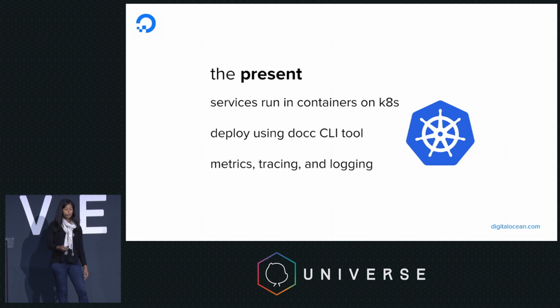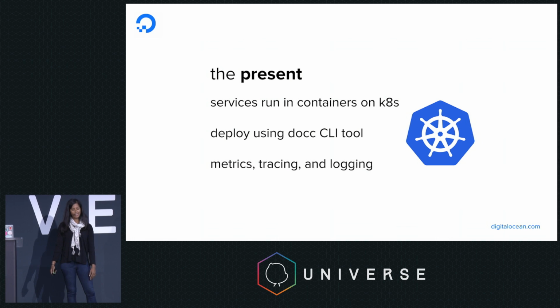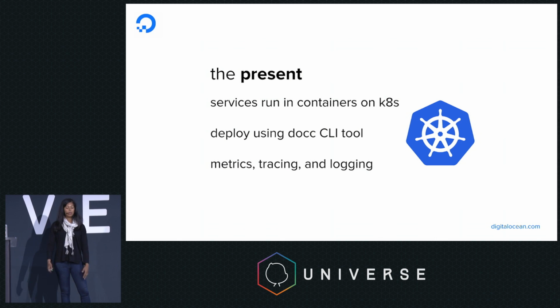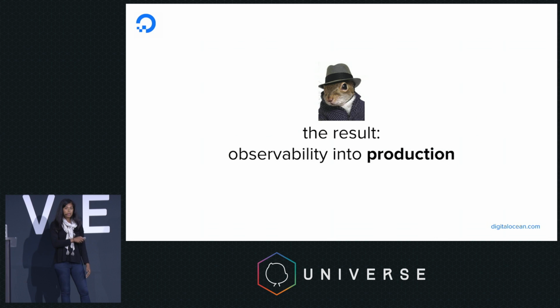Luckily, there was a change, and we entered a time of beauty and happiness. Now services have moved to largely running in containers on Kubernetes. We also built an abstraction layer on top of Kubernetes known as DOCC, and most services are deployed to DOCC using the DOCC CLI tool. And on top of that, we've set up metrics, tracing, and centralized logging. So now we get a lot more observability into our production microservices.